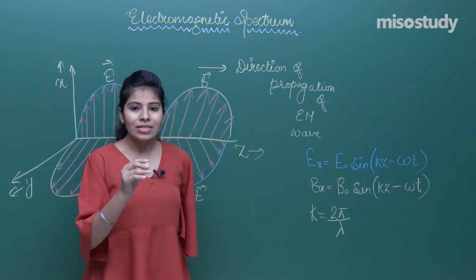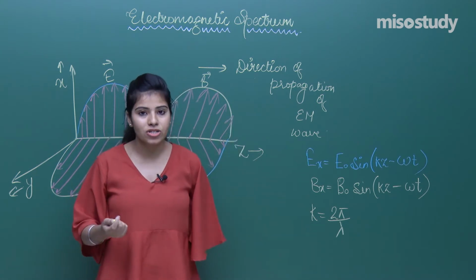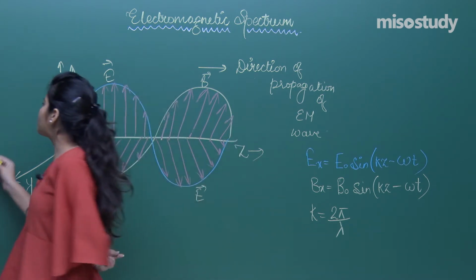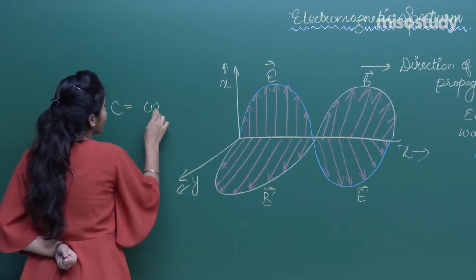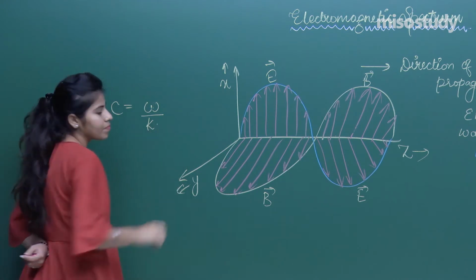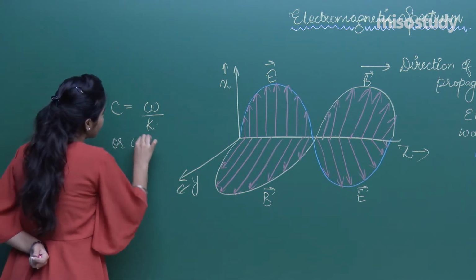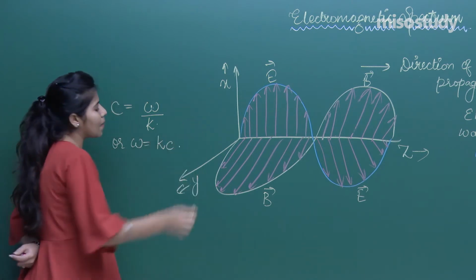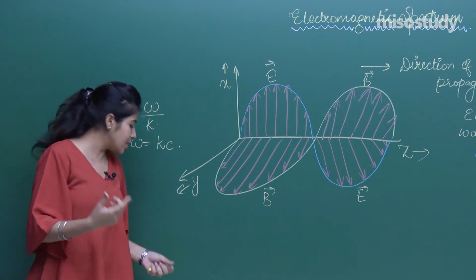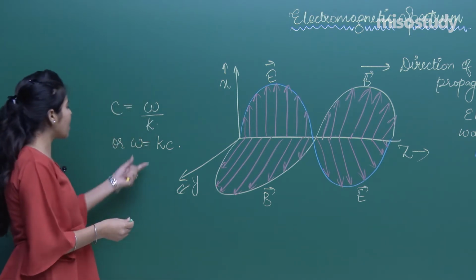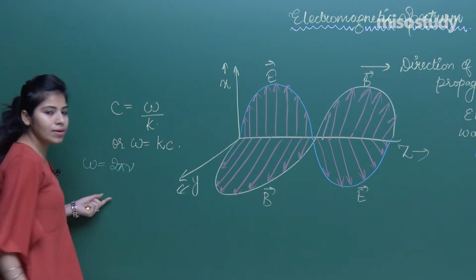Now when the speed of this EM wave was measured, it was found that the speed of the EM wave is ω/k, or you can write ω = kc. You can write this relation in other terms also, because you know that ω = 2π times the frequency.